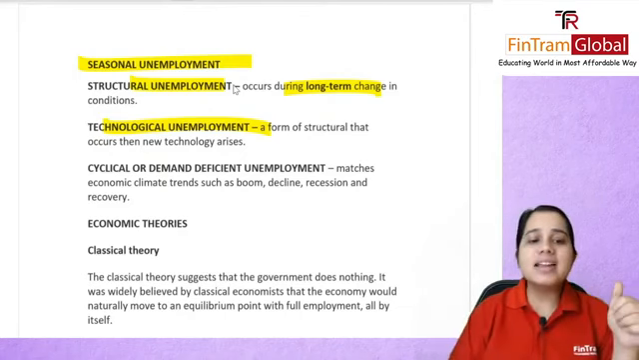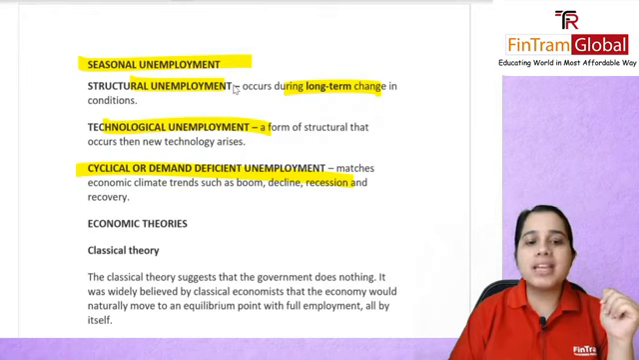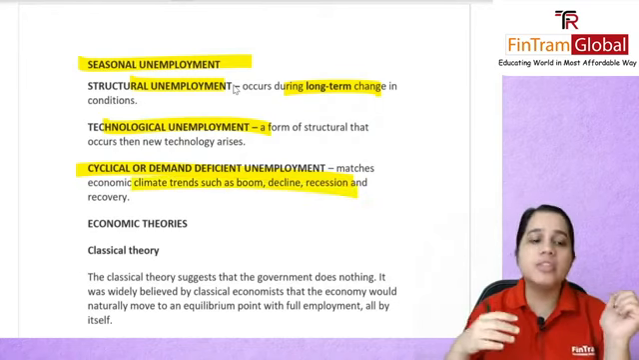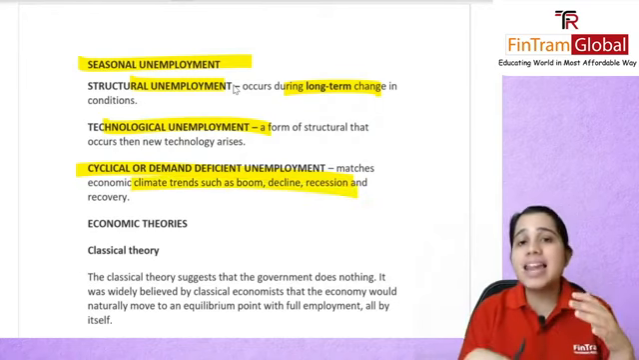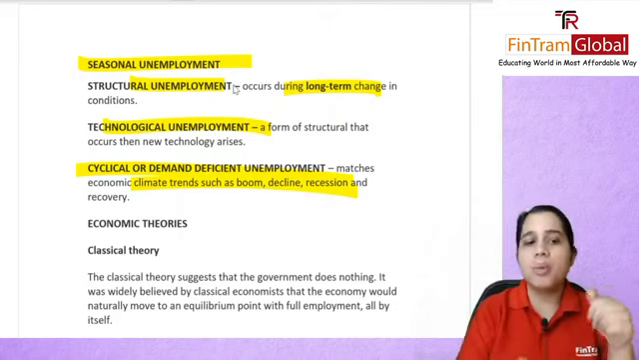Or you have your cyclical or demand deficient unemployment, which will match your economic climate trend as boom, decline, recession. So once there is a decline or recession, probably more people will be unemployed. So there will be cyclical unemployment.